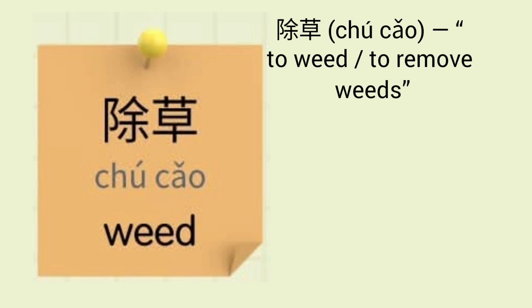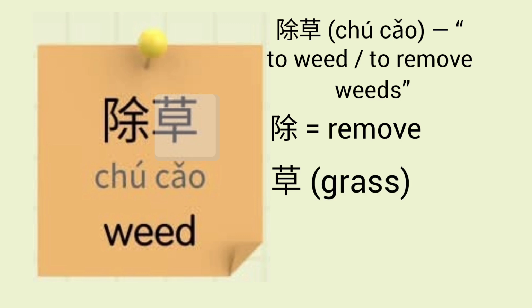Next vocabulary that we have is weed, which in Chinese can be pronounced as 除草. Let's break it down to understand it even more. It has two characters. First character is 除, it stands for to remove weeds, pull them out. Second character is 草, it stands for grass, which is our main vocabulary. So together it makes 除草. Let's watch some useful examples.